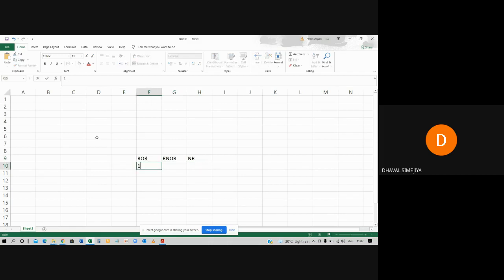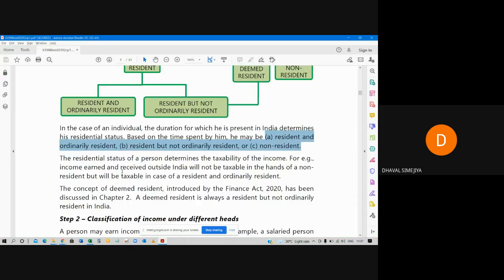If one of these two conditions is satisfied, then he will be considered resident and ordinarily resident. Then again, in RNOR, there are two conditions. If they are not satisfied, then he will be considered resident but not ordinarily resident, something like that. That we will discuss later. So after considering the residential status,